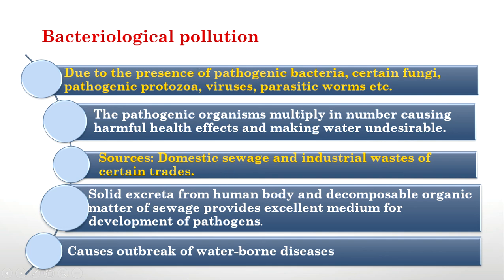This type of pollution is mainly due to septic issues. For example, if the septic tanks are very near to fresh water sources, the waste from the septic tank will get leached into those water sources. This may be the primary source of bacteriological pollution, because solid human excreta and decomposable organic matter have such kind of pathogens in them. So when it is directly exposed to water, it can cause bacteriological pollution, and it causes outbreak of waterborne diseases. So this is about the different types of pollution in water. Thank you.